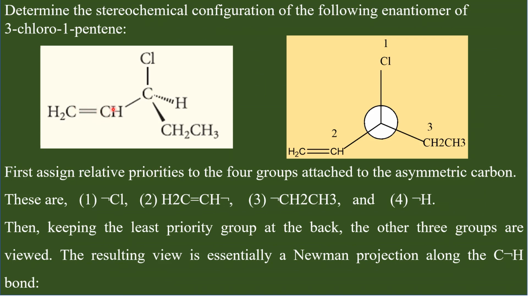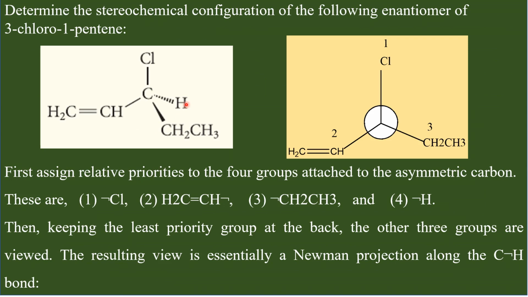Therefore, this carbon is directly connected to 2 carbon atoms and 1 hydrogen, whereas the other carbon is directly connected to only 1 carbon and 2 hydrogens. Therefore, this carbon gets higher priority over the ethyl group. So this group gets number 1, this is given priority number 2, and this is getting priority 3. Hydrogen gets the least priority.